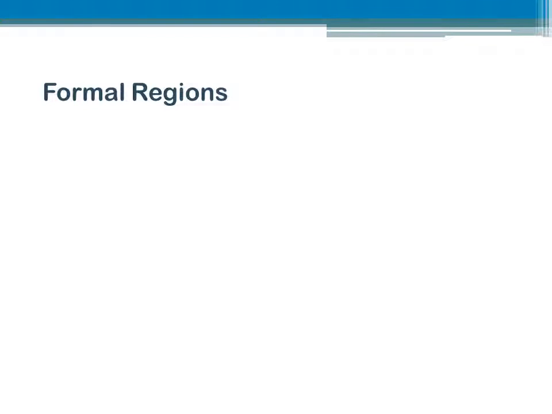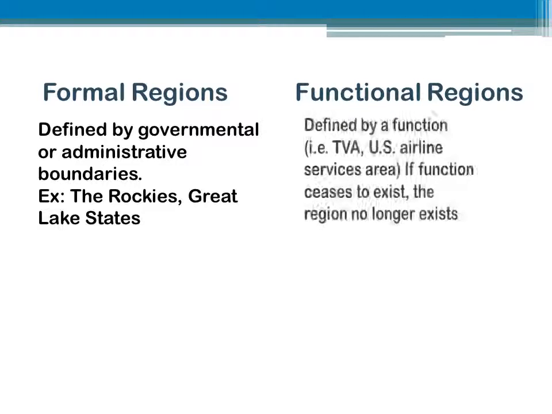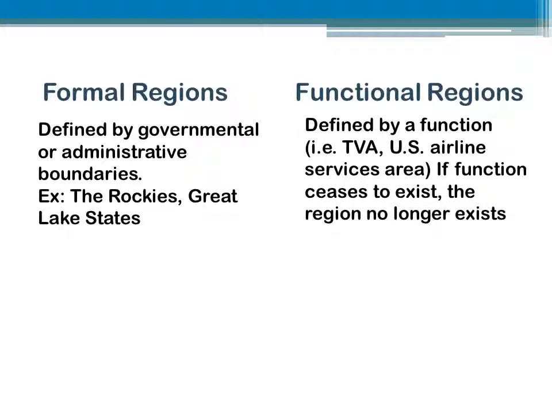There are three types of regions. A formal region is a region defined by a government or physical characteristic. These are regions that are strictly maintained, such as countries or continents. A functional region is an area served by a particular service, and defined by a function such as a school or airline service. If these services were to shut down, then that region would no longer exist.